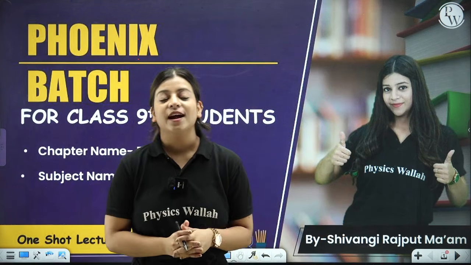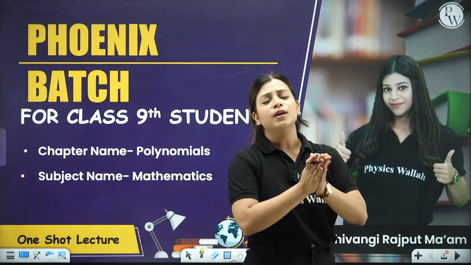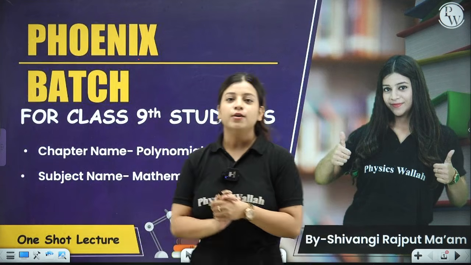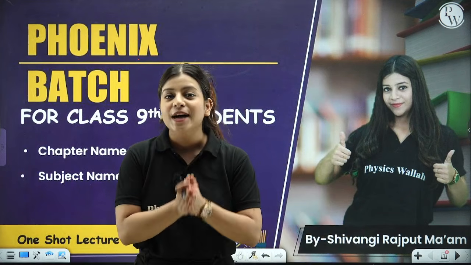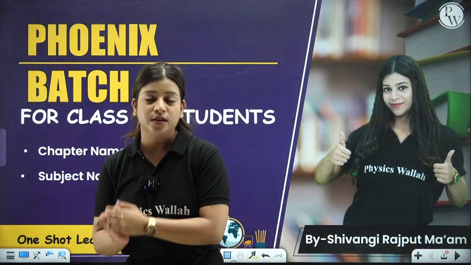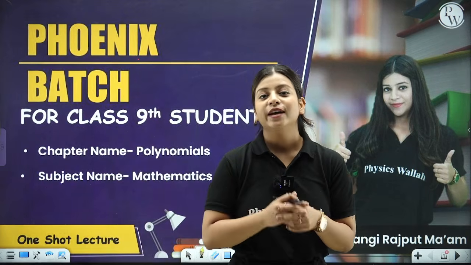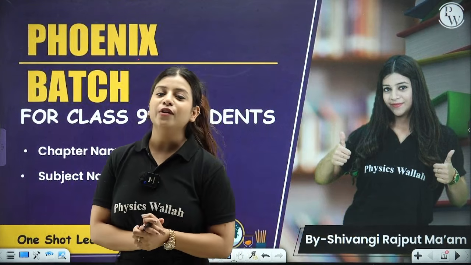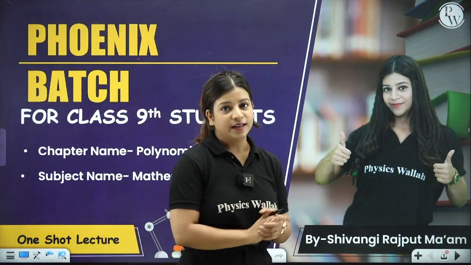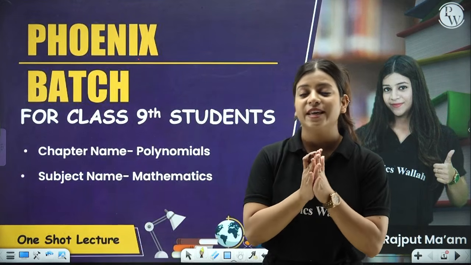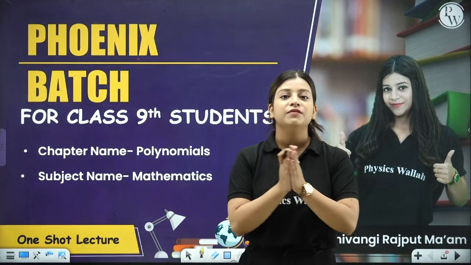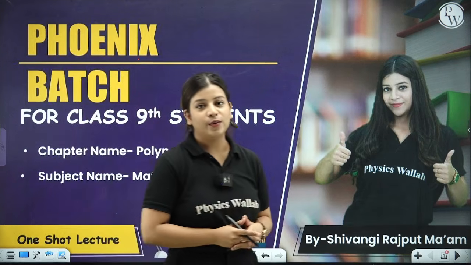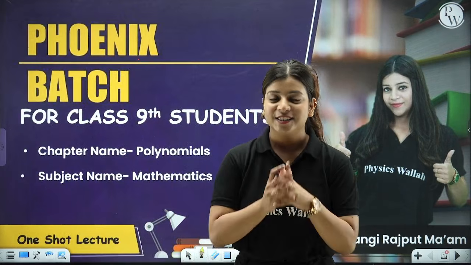So first of all, starting with the very first lecture, I want to tell you what all we are going to study in this particular batch and how we are going to study. In this batch, that is your Phoenix batch for class 9th CBSE students, we are going to provide the one shots of each and every chapter from each and every subject. Starting with the very first chapter, that is polynomials, in this chapter we are going to revise everything from the basics to the advanced questions that you have in your book, along with some important questions. This is what we are going to do. I hope that you people are ready, so let's start with it.